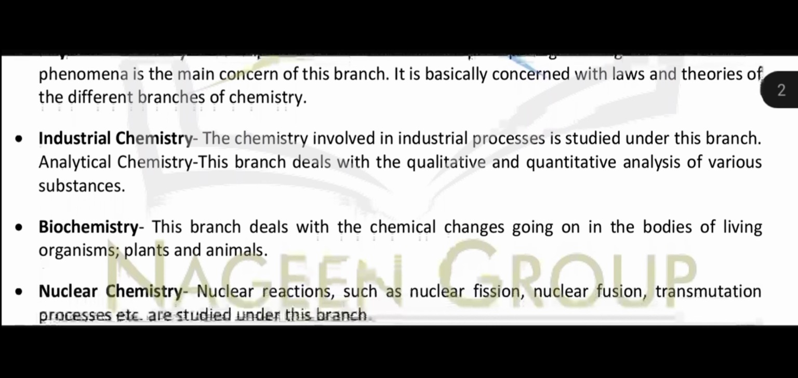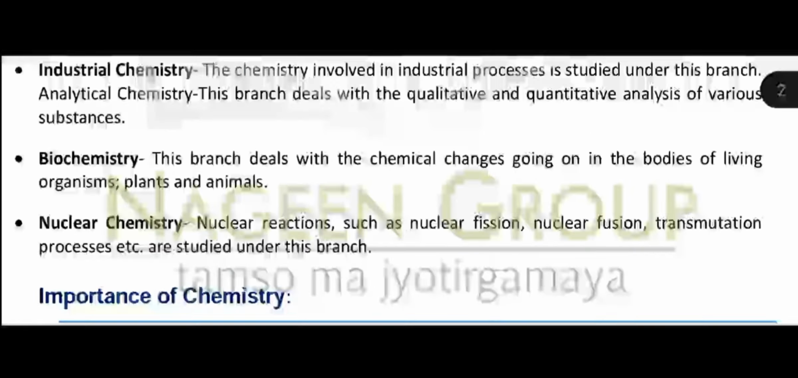Now, next is industrial chemistry. Now, the chemistry involved in industrial processes is studied under this branch, like qualitative and quantitative analysis of various substances is under the industrial chemistry. Now, next one is biochemistry.